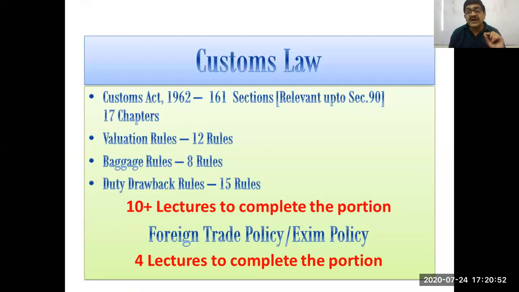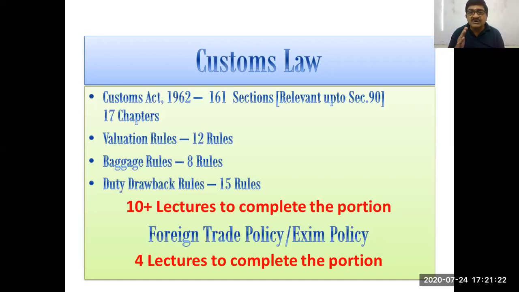But for any exam, whether it is CA Final or CS Professional, the relevant provisions are mainly up to section 90, because that takes care of assessment, valuation, duty drawback, and baggage. All important provisions on which questions can be framed are up to section 90. After section 90 begin inspection, inquiry, arrest, seizure, penalty, procedure, appeal, etc.